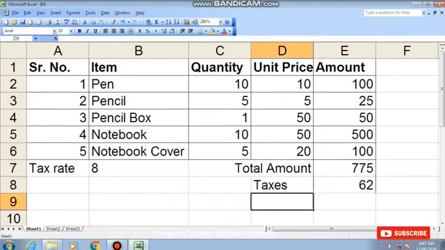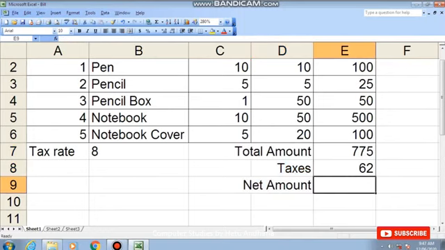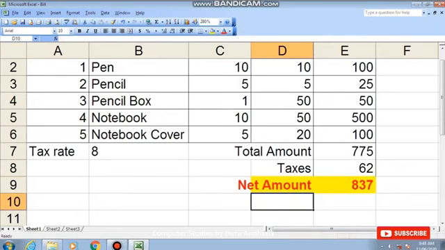Now we have to get the net payable amount. How much amount does the customer have to pay, that is the net amount. So I type here net amount. All these three things I will align to the right. Now you have to use the formula is equal to 775 plus 62. You can use a function also. So you will get the net amount. Right? Now I can make this bold and fill color in it, as this is the final amount to be paid. So this was our first practical.